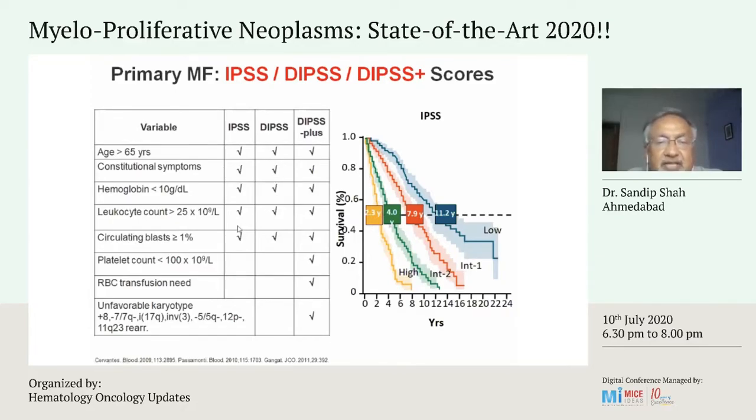DIPSS uses the same 5 parameters, and DIPSS plus adds these 3 parameters: platelet count, RBC transfusion need, and unfavorable karyotype. You can see in this graph that on the IPSS scoring model, if the patient is low risk the survival is 11.2 years, compared to high risk patients, where the survival is 2.3 years.